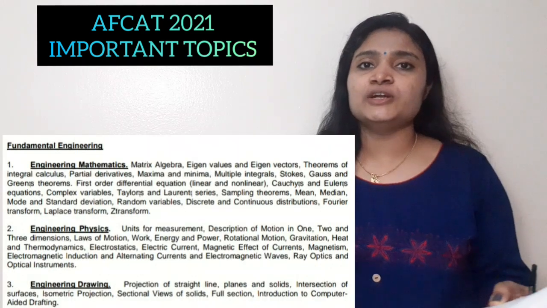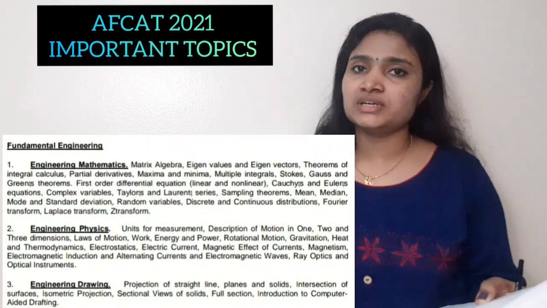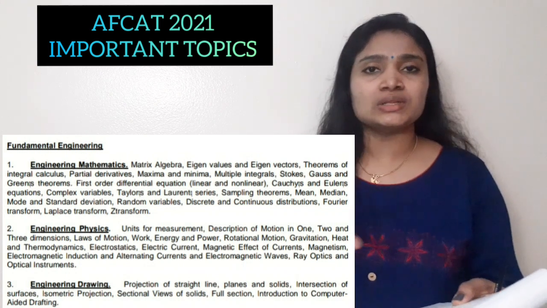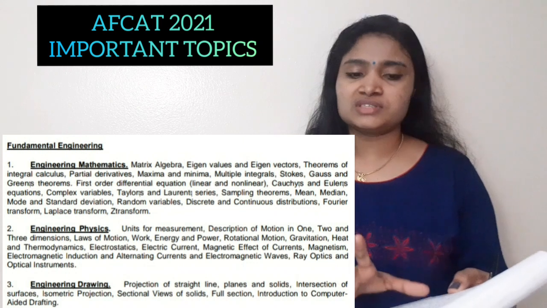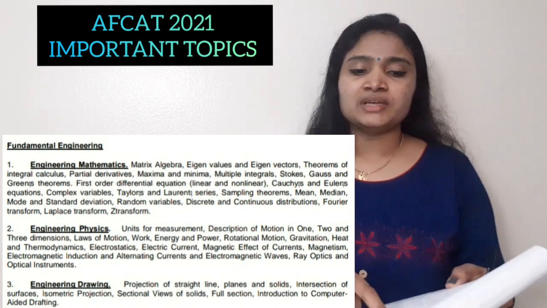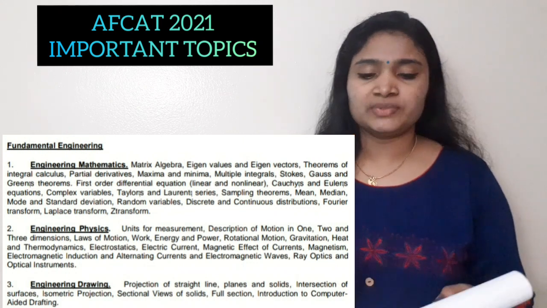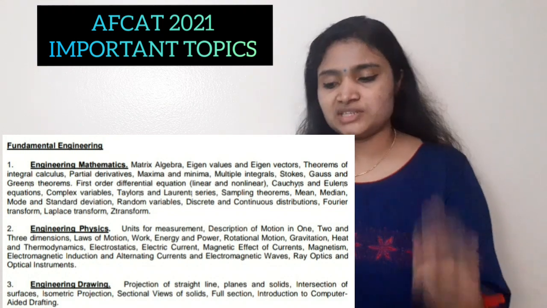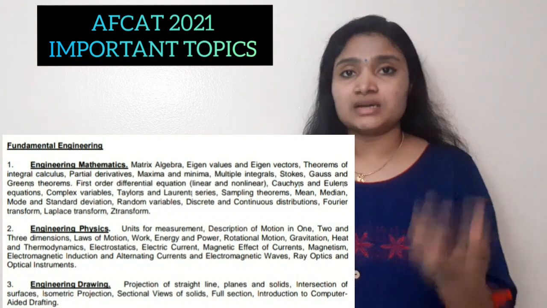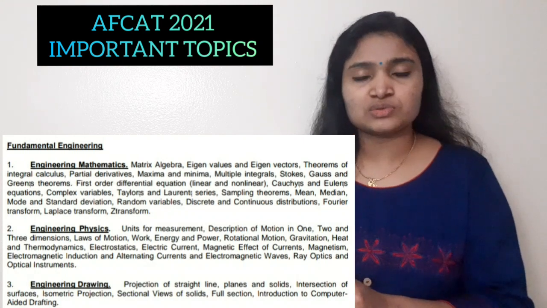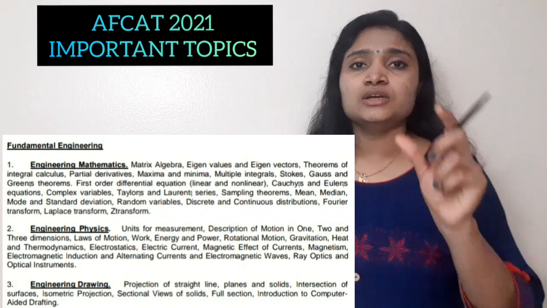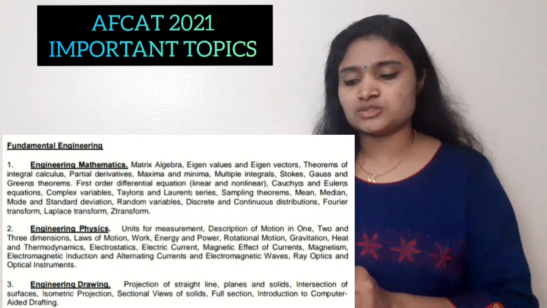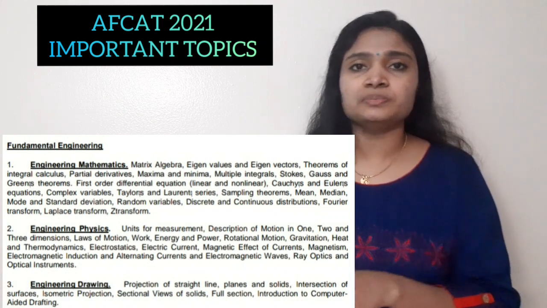Next is the subjects from fundamental engineering. So from fundamental engineering, you have to study maths, physics and drawing. Okay, so these are actually basic for all the branches. So here you have to study areas from maths, physics and drawing. Okay, so from the maths, you have to study matrices, calculus, differential equation, random variable, transforms like Fourier transform, Laplace transform, some small questions you will be facing in the EKT examination. Okay, from this maths: Z transform, complex variable, Cauchy-Euler rule, all these areas.